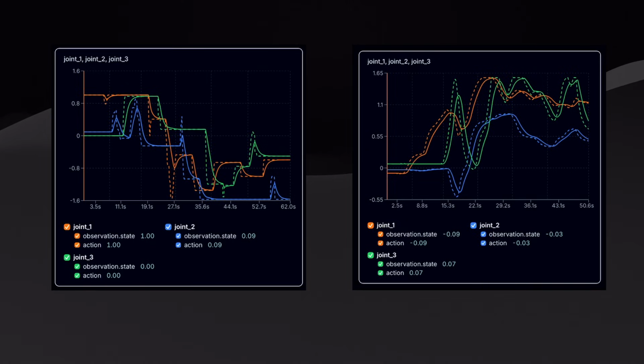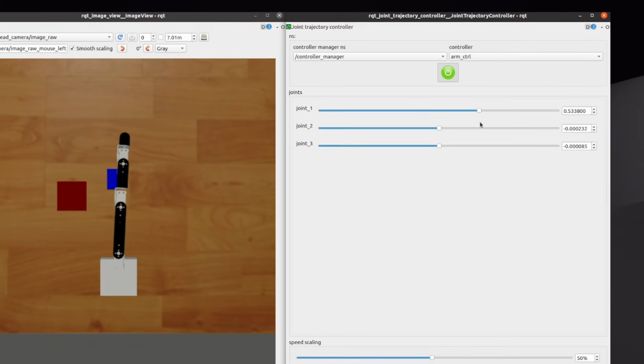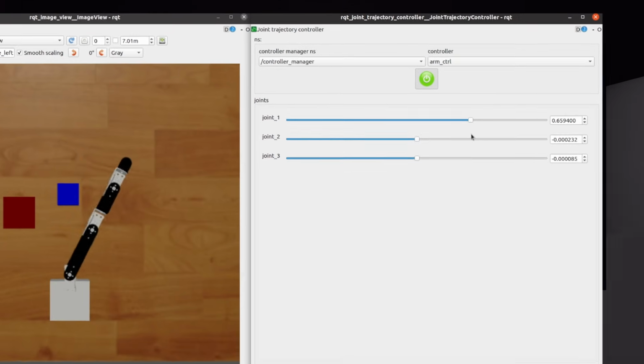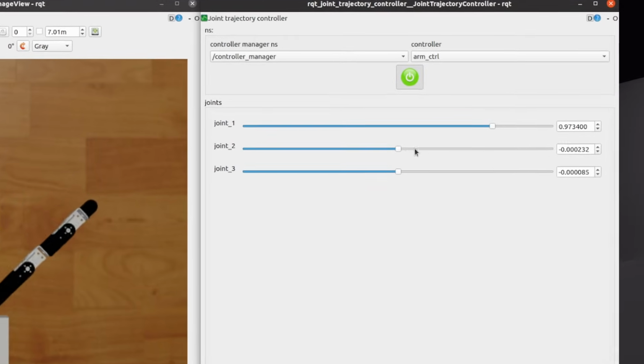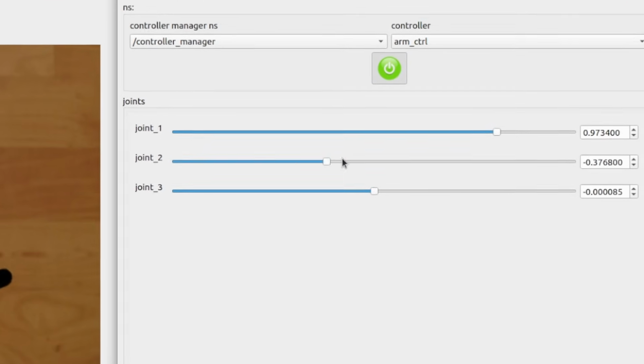As we can see, we have two different cases of data collection. For our case 1, we use the Gazebo RQT library to develop 3 sliders, and we manually slide those sliders to collect data.